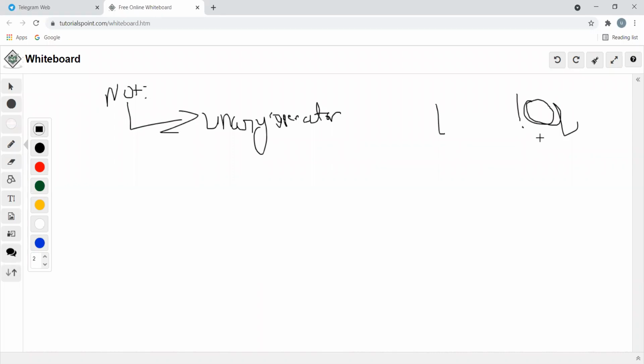We got this one. So not always deals with the single operand. Not is a unary operator. Not, that is ulta, inverse. Not will be represented in the form of inverse. Okay, sir, we got that one.